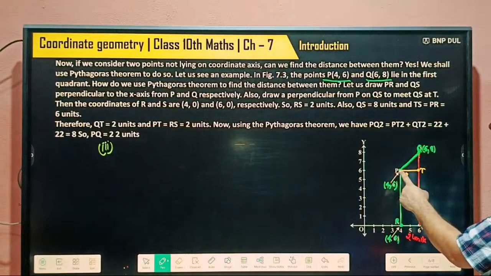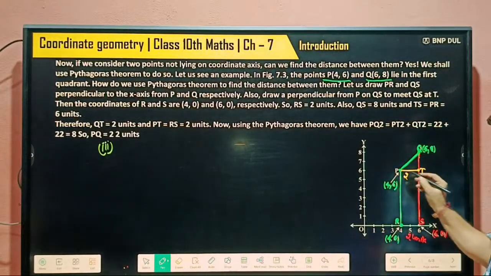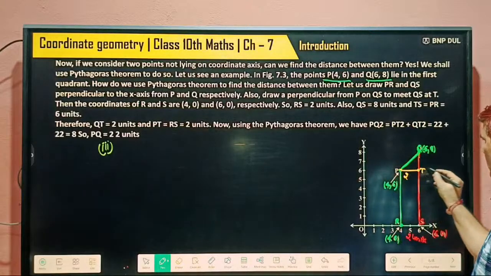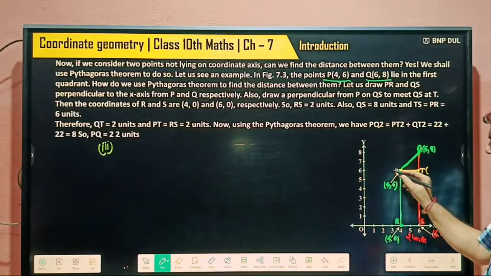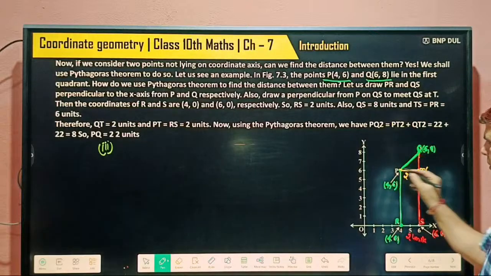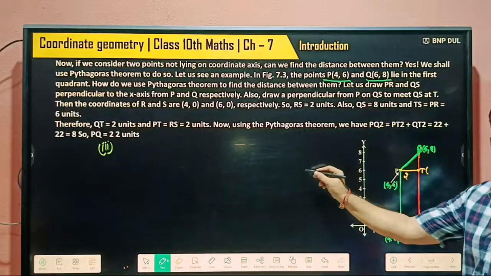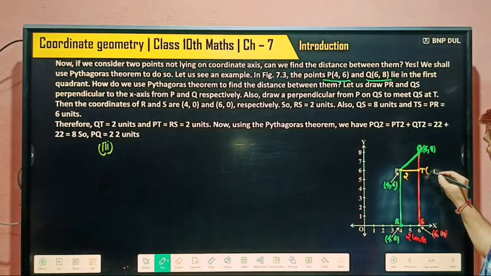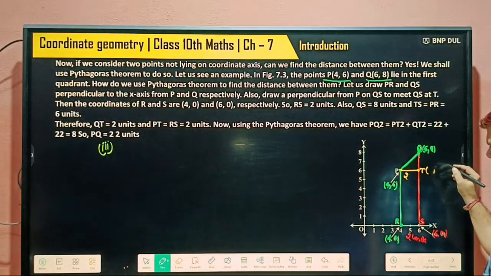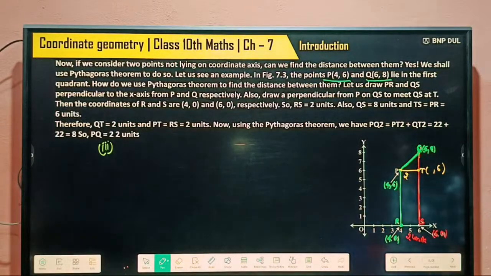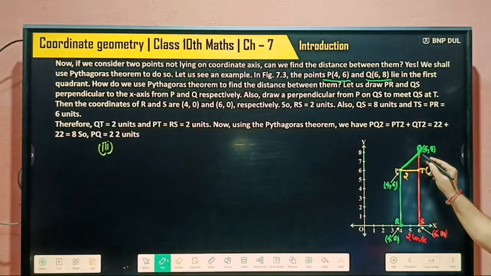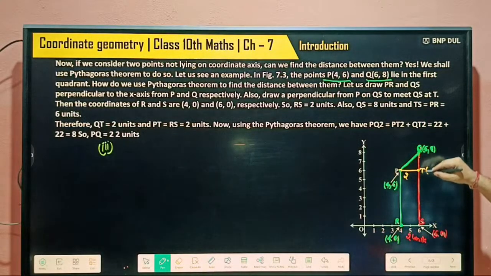P point coordinates are 4 and 6. So this is like this. So its coordinates are what? Its distance from the x-axis remains the same, its meaning the y value remains the same. And what is this? This is the coordinate of this line, whose coordinate remains the same.